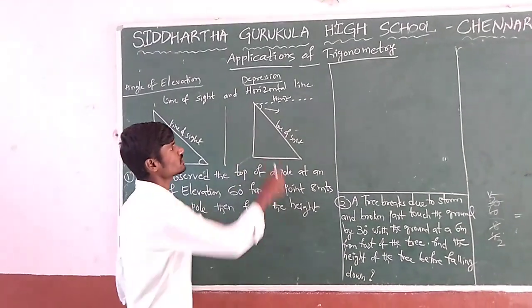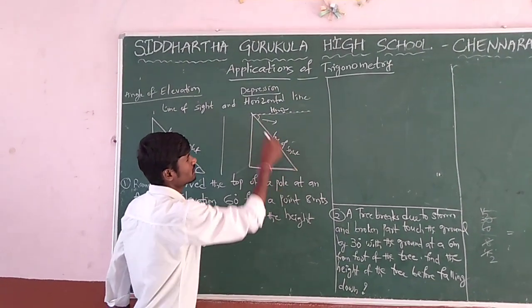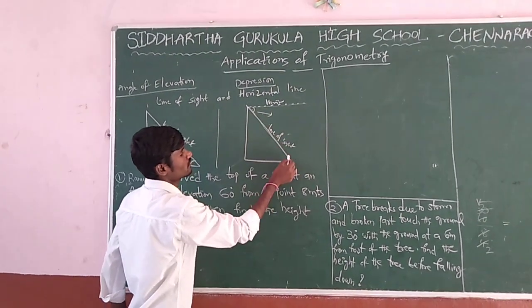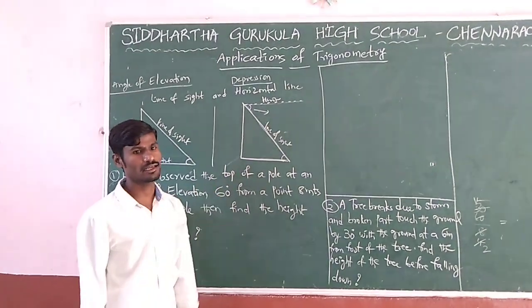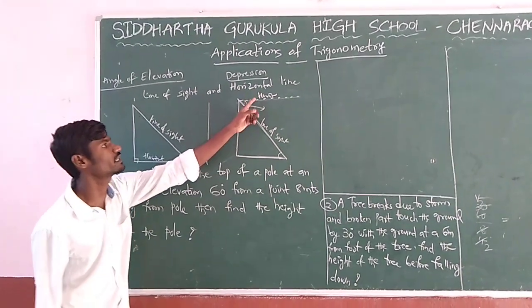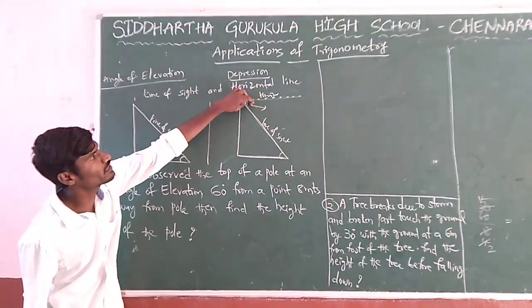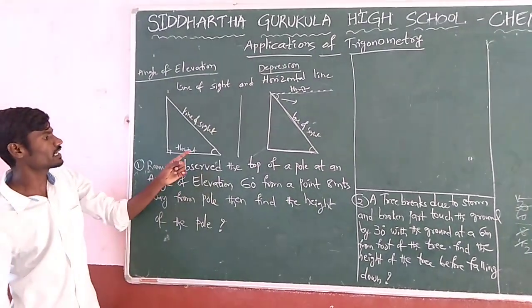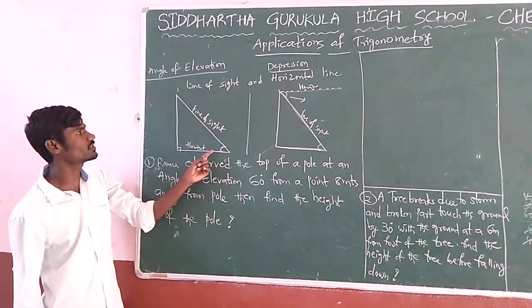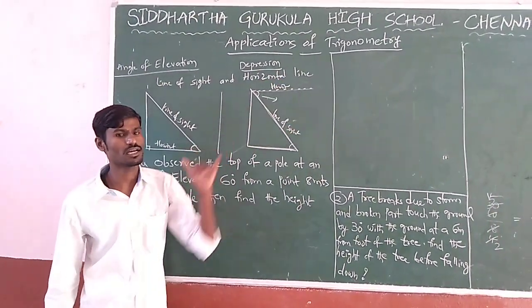If you observe, these two look like parallel lines and because it acts as a transversal, these two angles are said to be equal, alternate interior angles. The angle between horizontal line and line of sight is angle of elevation if it is above the horizontal line, and angle of depression if it is below the horizontal.